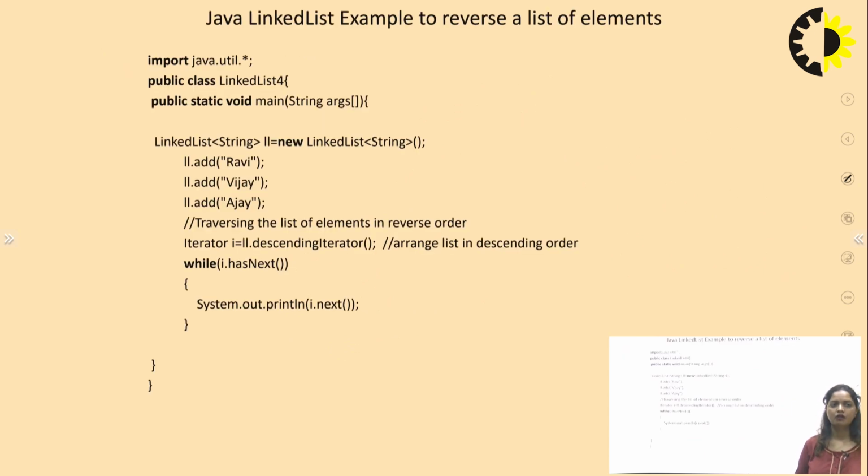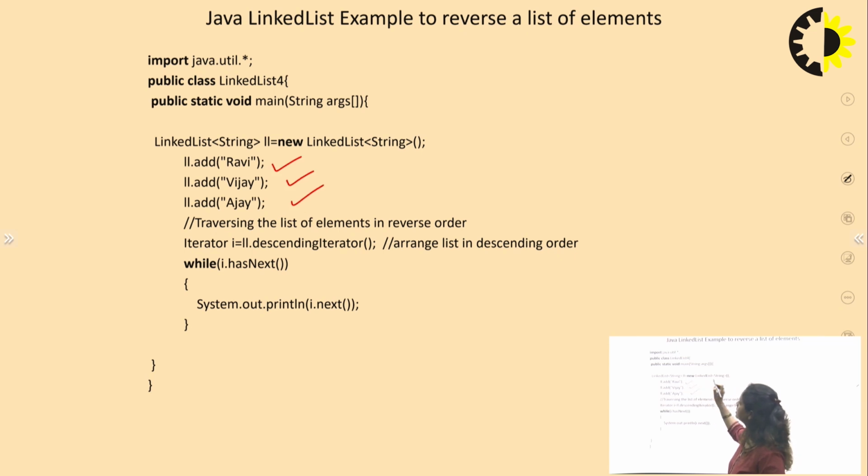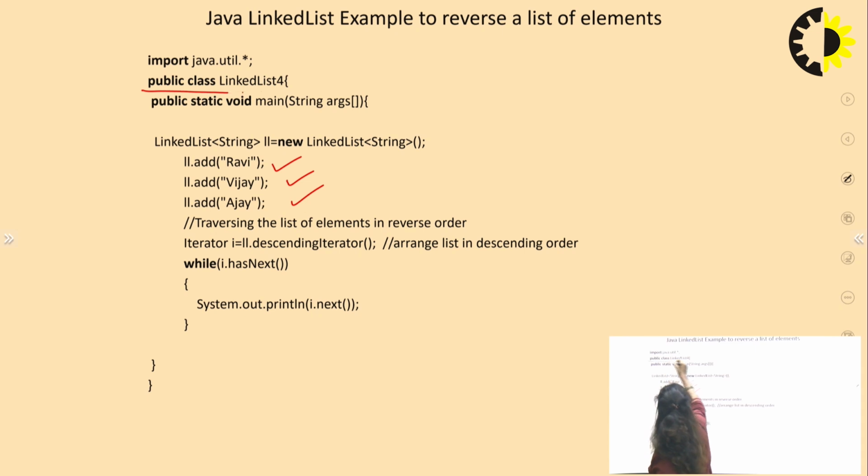Now linked list: how to reverse a linked list with the elements. Suppose I want to reverse the linked list. I have 3 items in the list, Ravi, Vijay and Ajay, and we have created a class. The class name is LinkedList4, and the util package is imported.